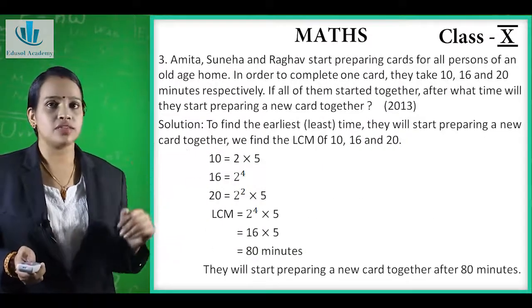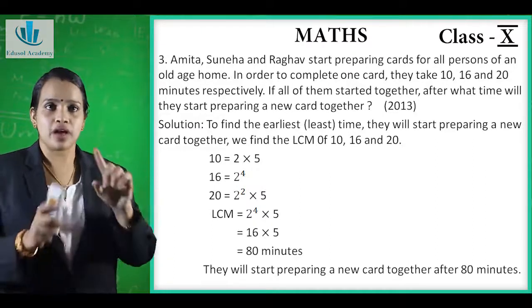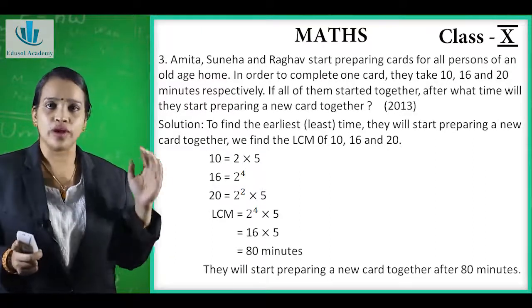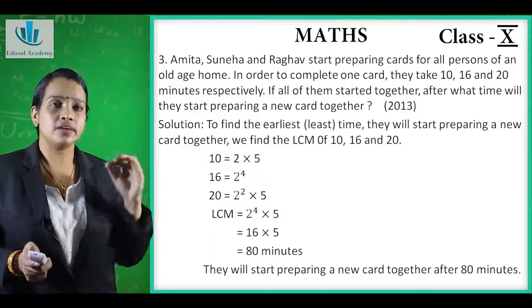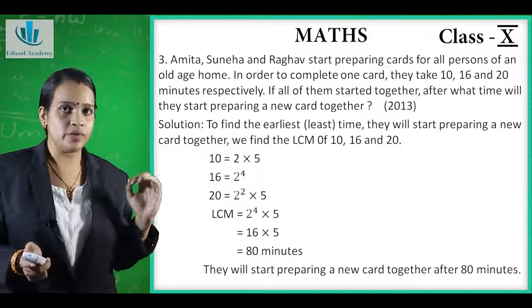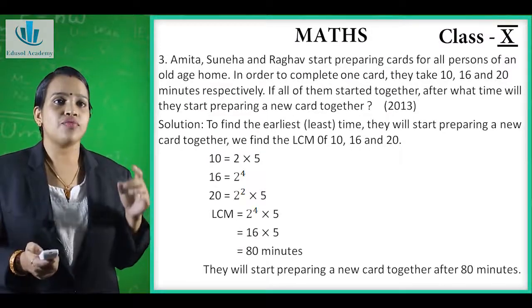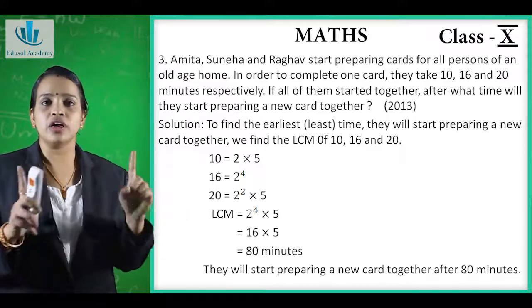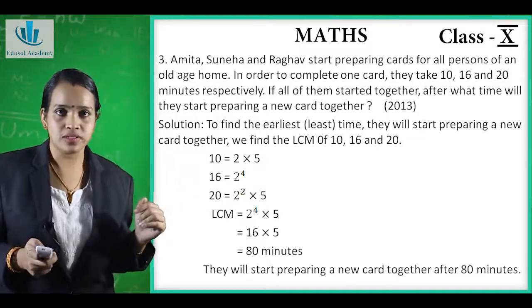Now the third question is, Amita, Suneha and Raghav start preparing a card for all persons of an old age home. In order to complete one card, they take 10, 16 and 20 minutes respectively. If all of them start together, after what time will they start preparing a new card together? Now this question has appeared in the year 2013.